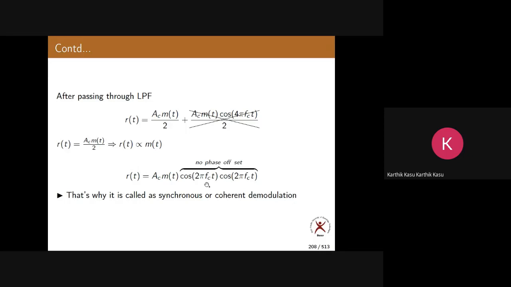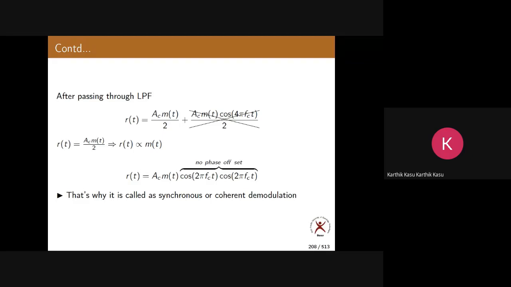You can observe very clearly that these two carriers are exactly the same. They have the same phase, same frequency, etc. This is called coherence, so this process is called coherent demodulation or synchronous demodulation. So this is how we demodulate DSBSC.